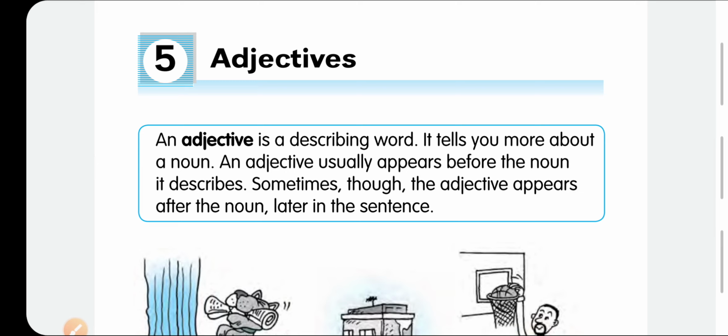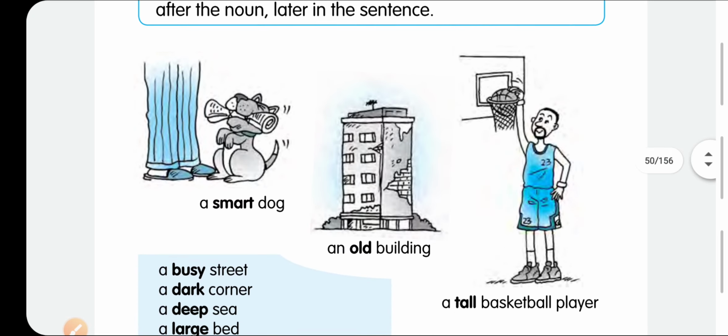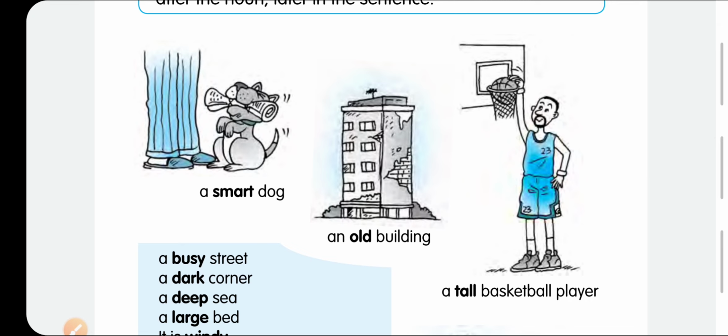The word which is used to describe a noun is called an adjective. So let's see. Here you can see a dog is there, but how is the dog? The dog is smart. That's why we have bolded the word smart. A smart dog means the dog is smart. That's why smart is representing the character of the dog. How is the dog? The dog is smart.